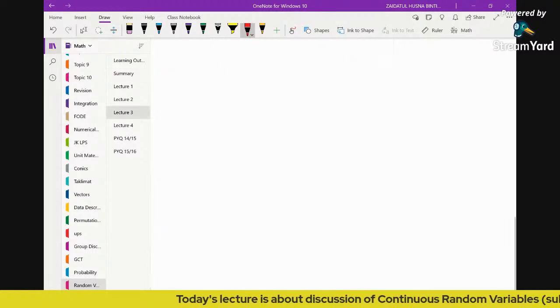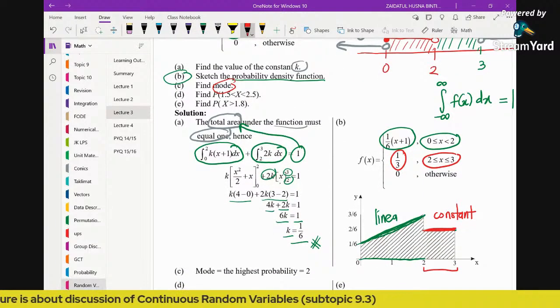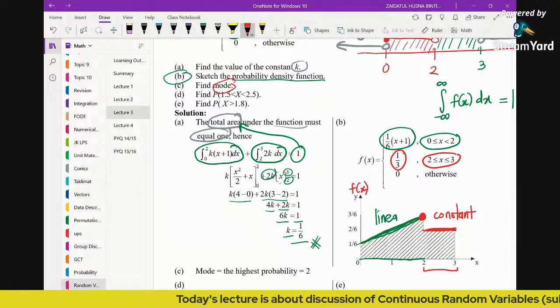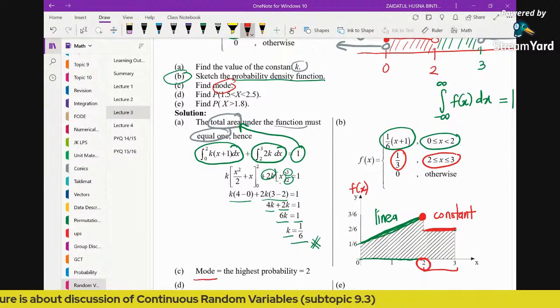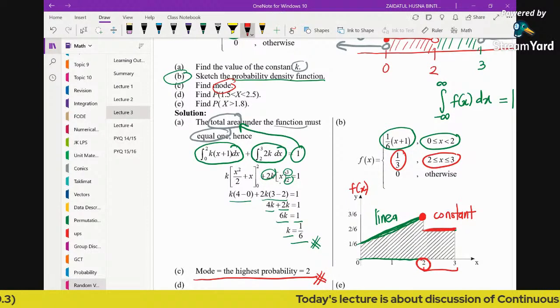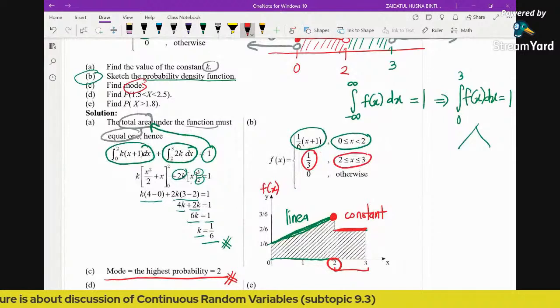Coming back to our example, we already have the PDF, and the y-axis here represents the PDF, f(x). For this particular graph, the highest peak is this one. The highest peak is located when x is equal to 2. The mode is the value of x which has the highest probability, so the value is 2. That is the mode. Again, in order to find the mode for a continuous random variable, you need to sketch the PDF.